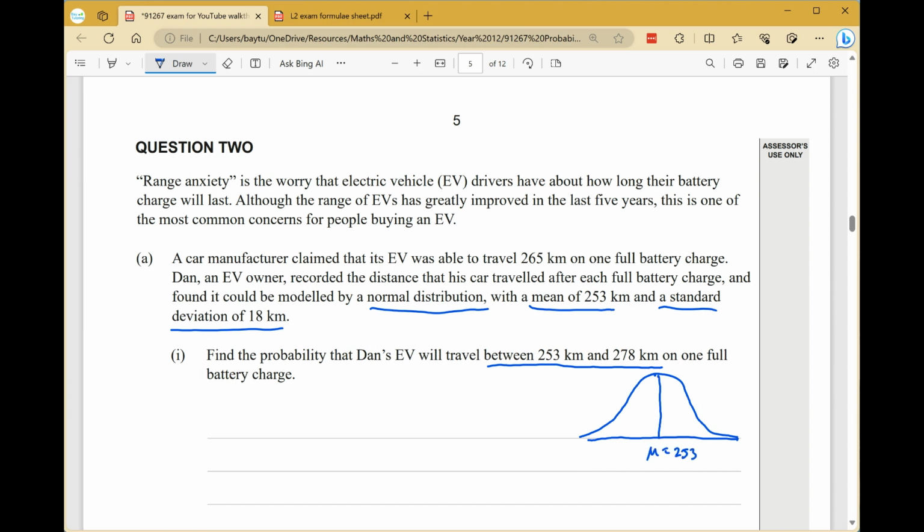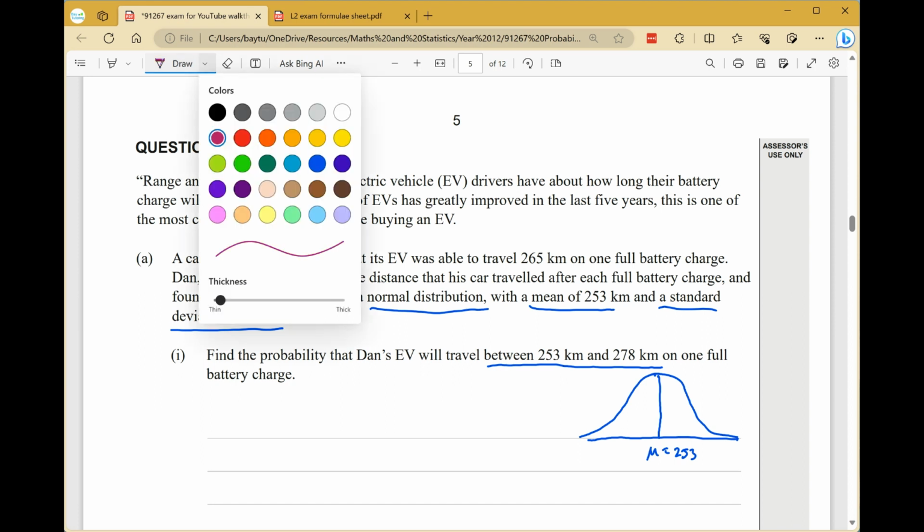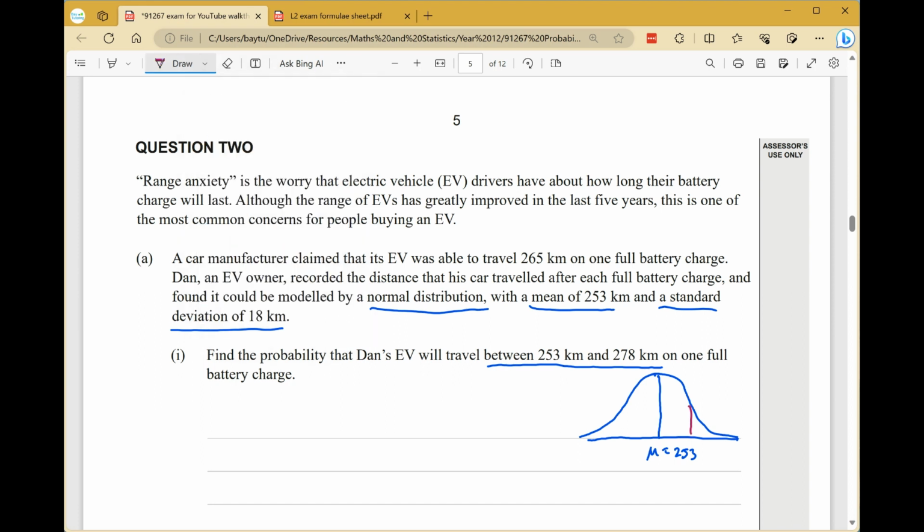So the mean is 253. So between 253 and 278. The 278 is more than 253. So we want the probability between 253 and 278. So that is that shaded probability there.